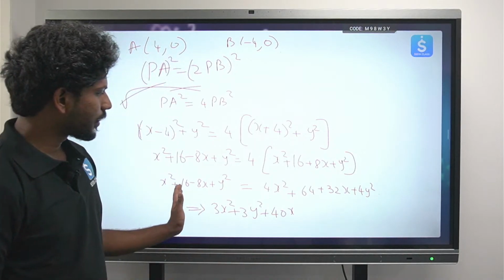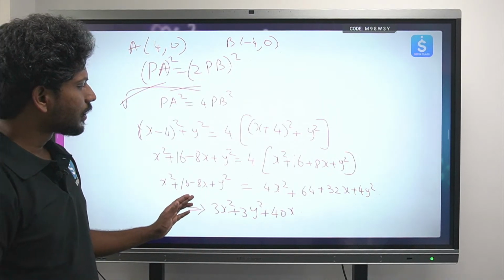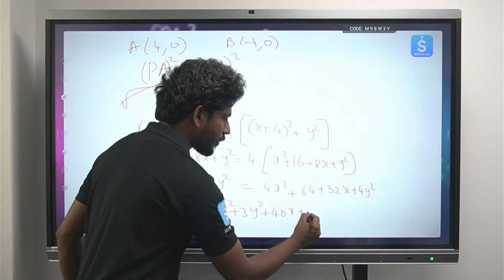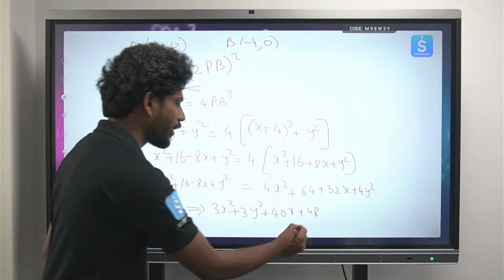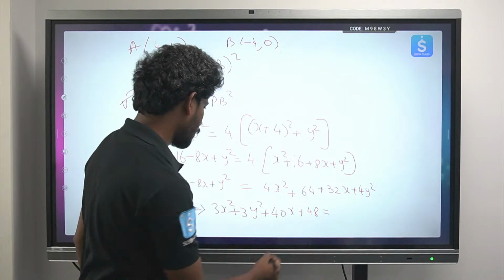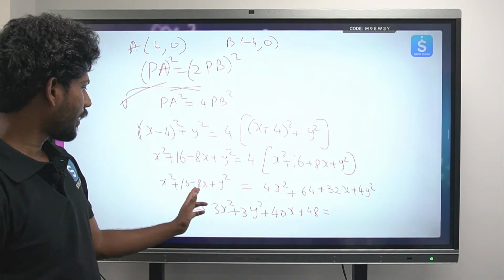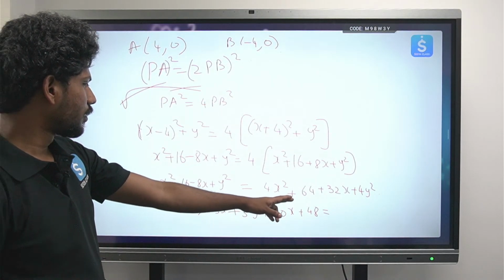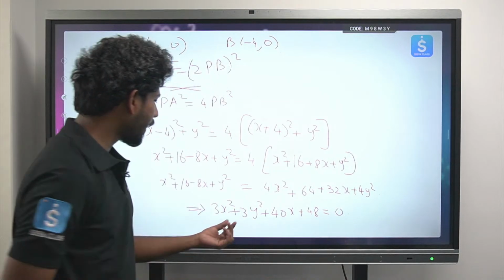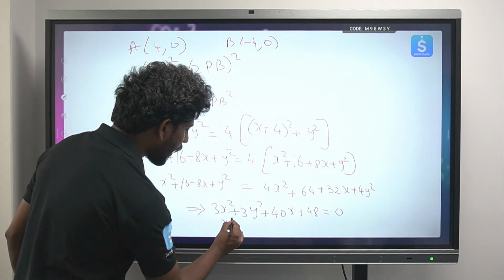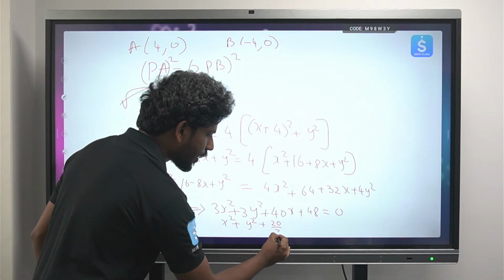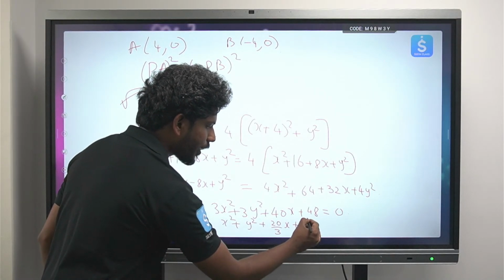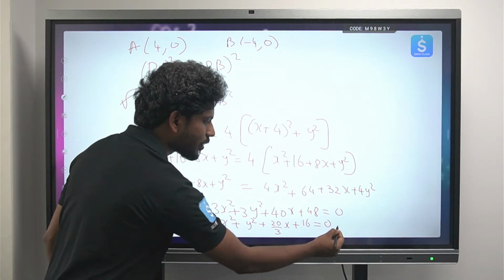Okay, and 64 minus 16 is 48, which is equal to, so 32 plus 8 is 40. So you can take 3 common. So what will I get? x square plus y square plus 20 by 3x plus 48 by 3, which is 16, equals 0.